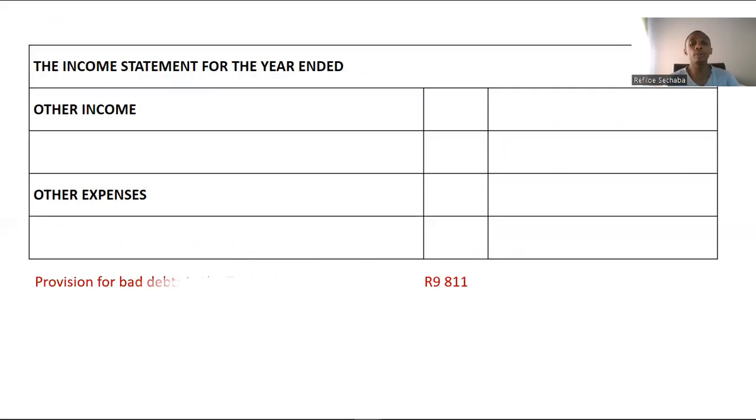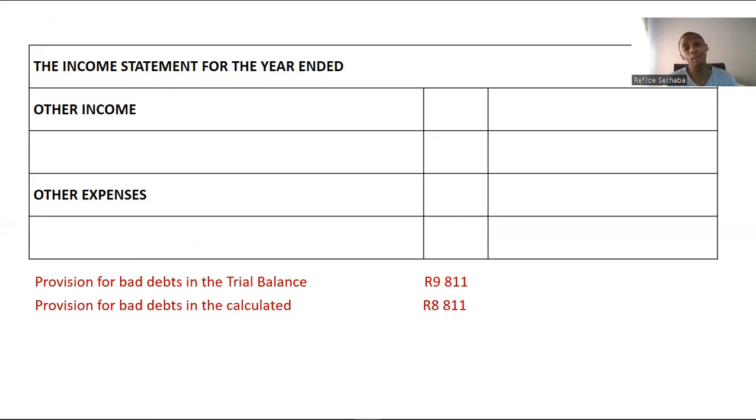Now, what are we going to do? We are simply going to take the provision for bad debt that is given to us in the 8,811. How did we get that 8,811? I took the 81,000 Rand and I minus the 900 Rand that must be written off. And the difference was multiplied by 11%. That's how I got the 8,811. When you take 8,811 and you minus it from 9,811, you realize that the final provision is less than the one that was reflected in the trial balance. So this is good for us because the one in the trial balance must be adjusted down to the actual amount that we calculated.